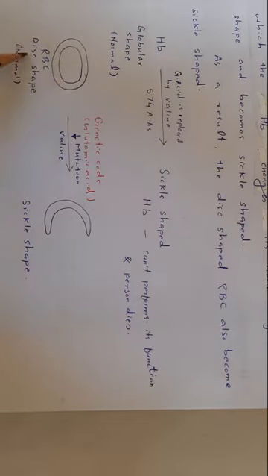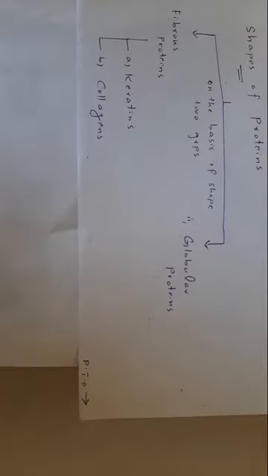So the disc shaped RBC, the normal shape, changes into sickle shaped. This is due to a mutation in the gene, due to which the glutamic acid is replaced by valine. So the number and sequence of amino acids is very important for the proper structure and function of proteins.